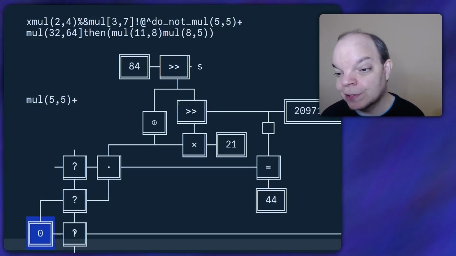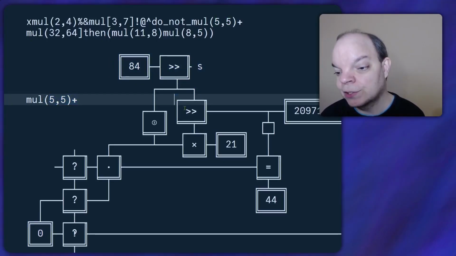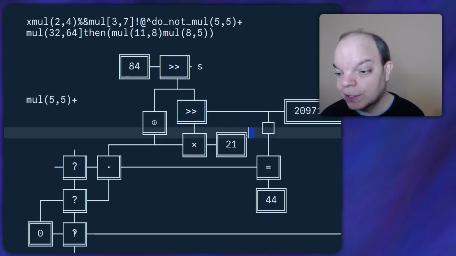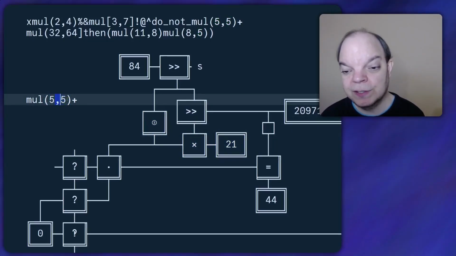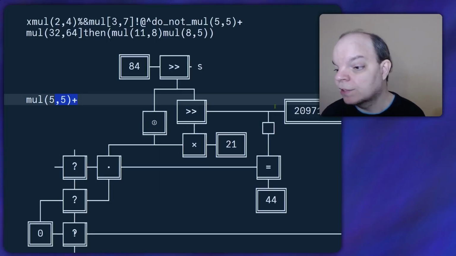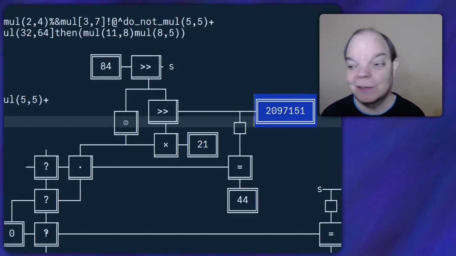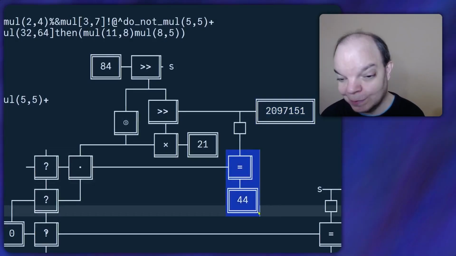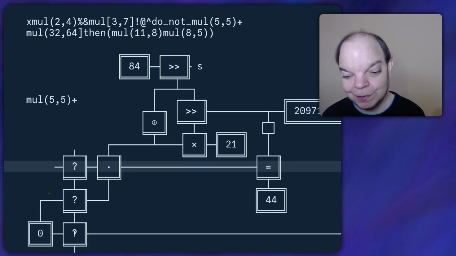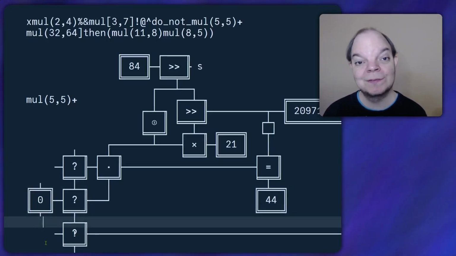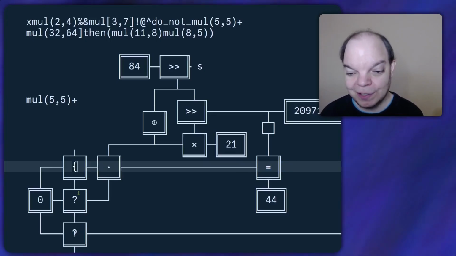But if it's not 0, then we take our string, which is now this part, and we shift it right further by 21 times this, which is the number of digits. So we're left with the string that starts with commas. And then we're checking if the first character of that is equal to the comma. And if it isn't, well then we want to return 0 again. So why don't I move that 0 around a bit? And of course, since this is an equals function, we can use the interrobang again.